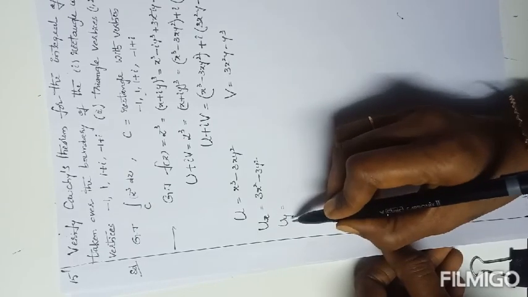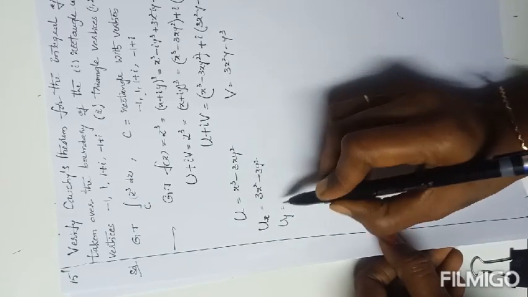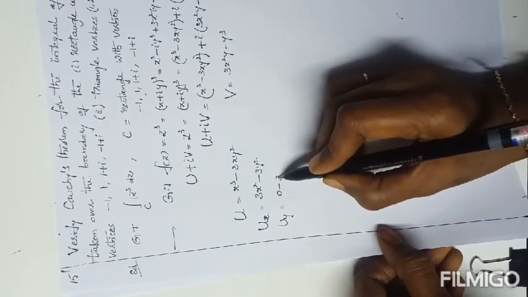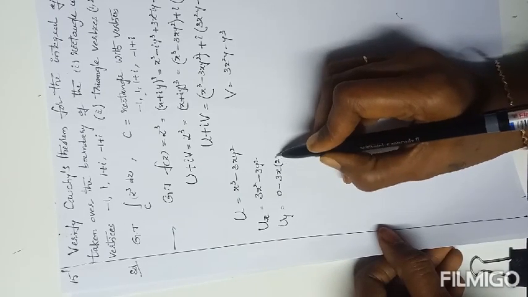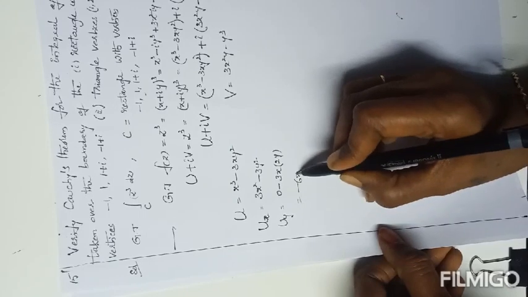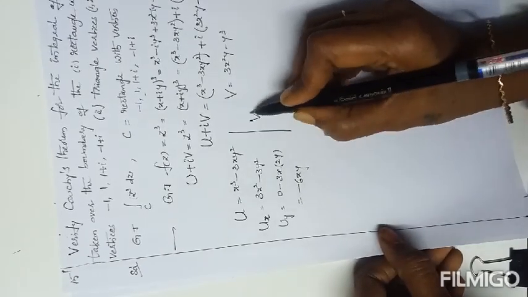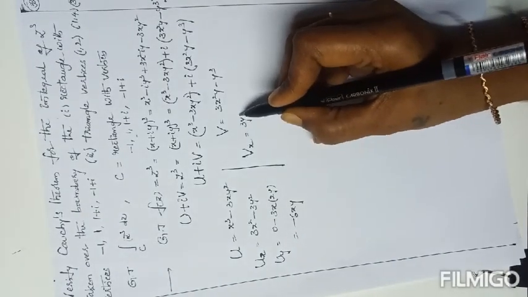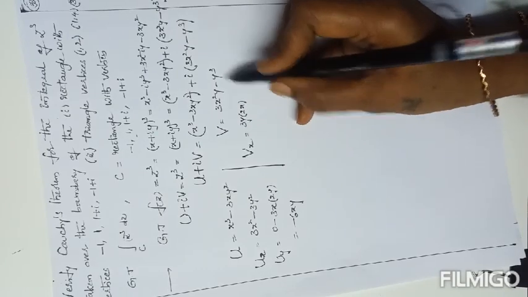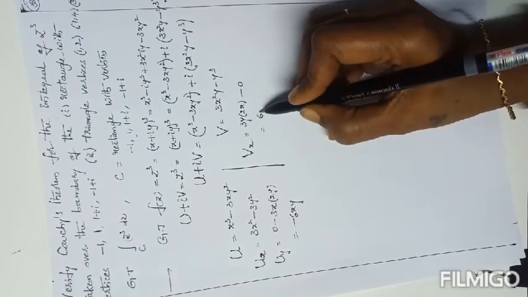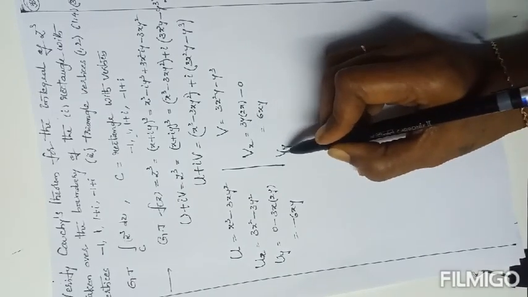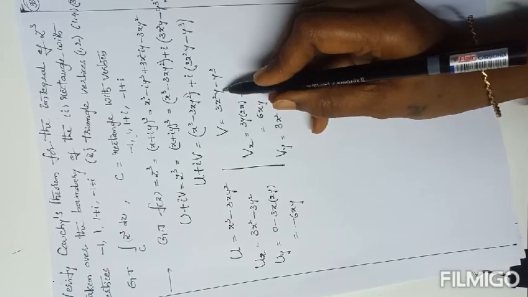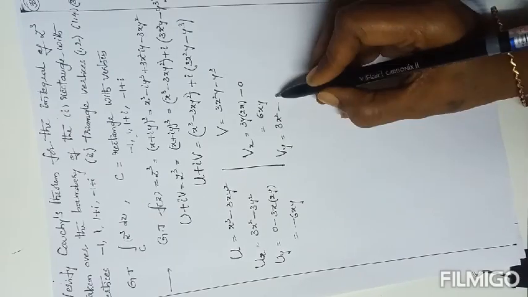Next uy, the partial differentiation of u with respect to y. Here the first term has no y, so its value is 0. With respect to y, the constant is 3x, and the differentiation of y square is 2y. Totally uy value is minus 6xy. Similarly vx, the partial differentiation of v with respect to x. Here the constant is 3y, and the differentiation of x square is 2x, and y cube has no x, so the result is 0. So vx is 6xy. Next vy, the differentiation of v with respect to y. Here the constant is 3x square, and y differentiation with respect to y is 1. The remaining term is 3y square.